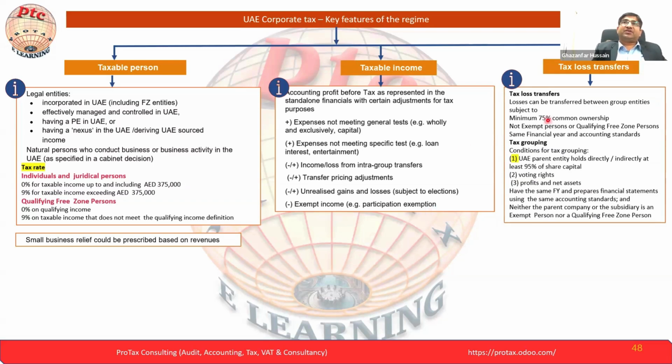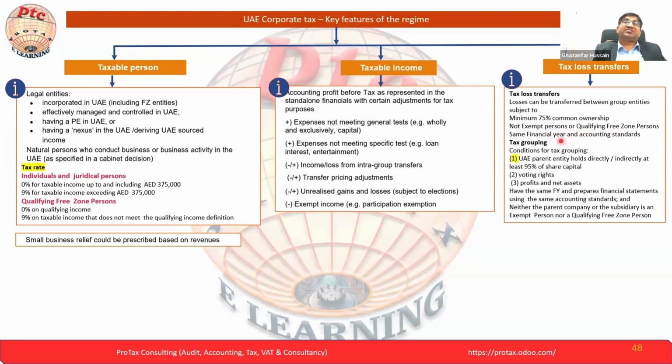Tax loss can be transferred between the group entities, subject to a minimum 75% common shareholding. If we have the 75% common shareholding, then we can transfer the losses, but not to an exempt person or a qualified person. If the person is already exempt, he cannot take the benefit of the transferred losses. He cannot give and he cannot take either. The same applies to a qualifying free zone person, who will not take the benefit.